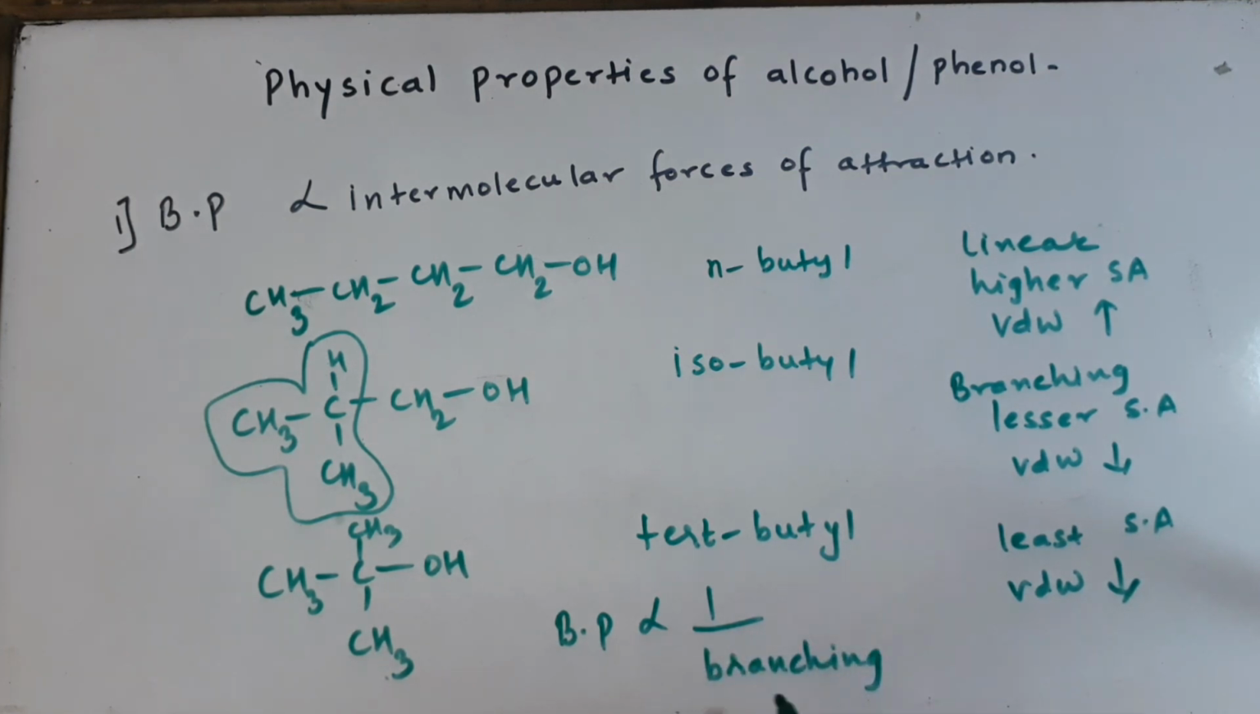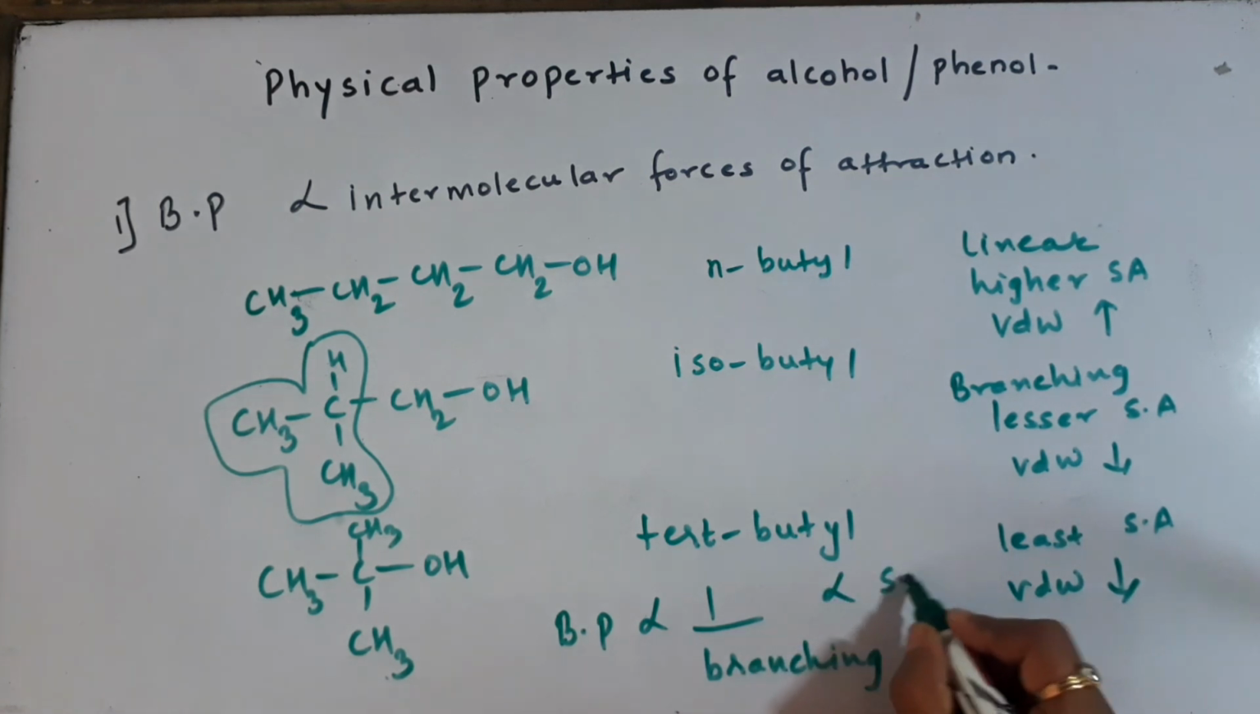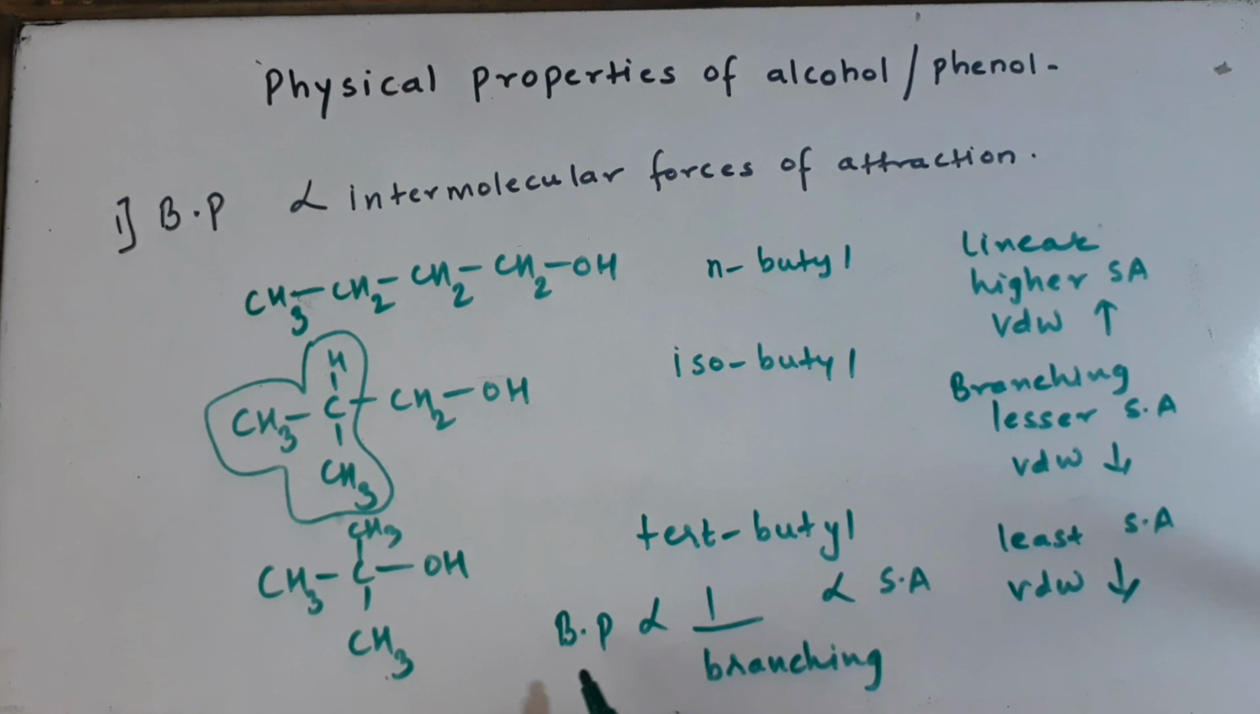Boiling point is inversely proportional to branching and directly proportional to surface area. The more the branching, the lower the boiling point. The more the surface area, the higher the boiling point.